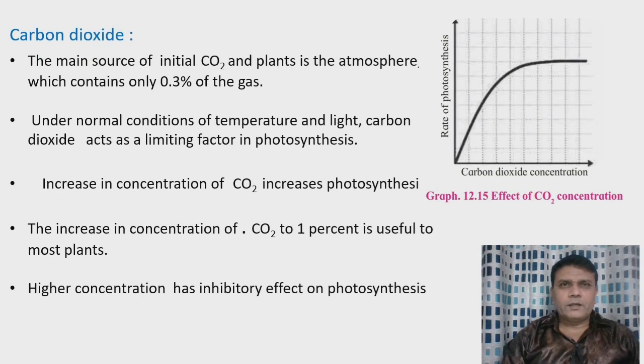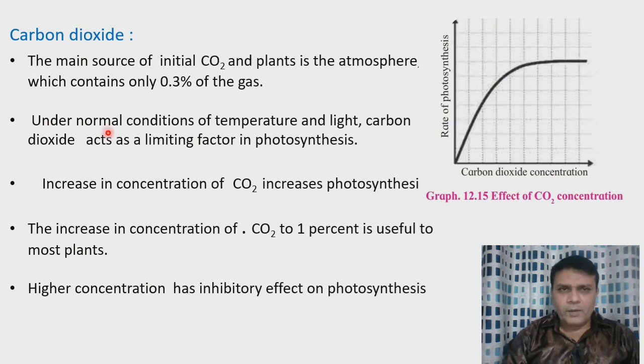Then the next essential factor which affects the rate of photosynthesis is carbon dioxide. You know that carbon dioxide is essential for photosynthesis. The main source of carbon dioxide for the plants is the atmosphere, and the atmosphere contains only 0.3% of carbon dioxide.